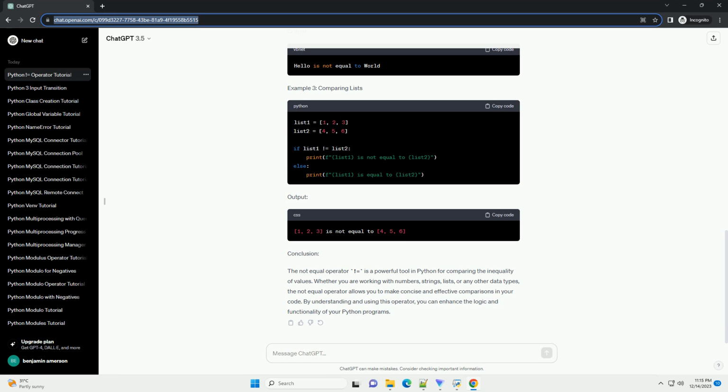Conclusion. The not equal operator, !=, is a powerful tool in Python for comparing the inequality of values. Whether you are working with numbers, strings, lists, or any other data types, the not equal operator allows you to make concise and effective comparisons in your code. By understanding and using this operator, you can enhance the logic and functionality of your Python programs.